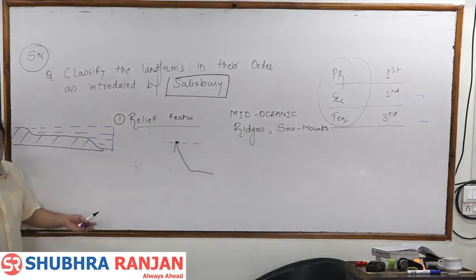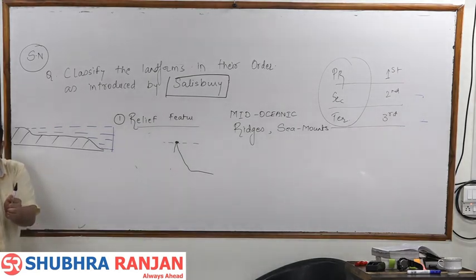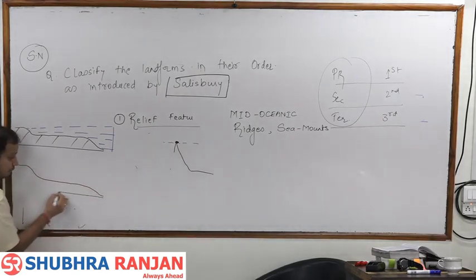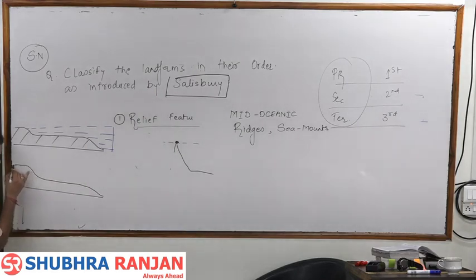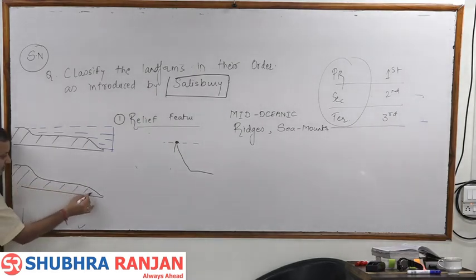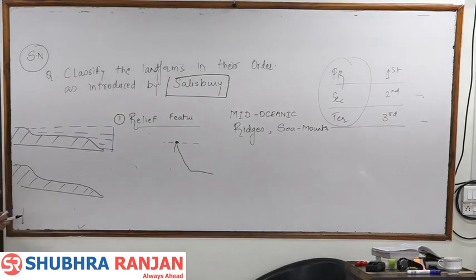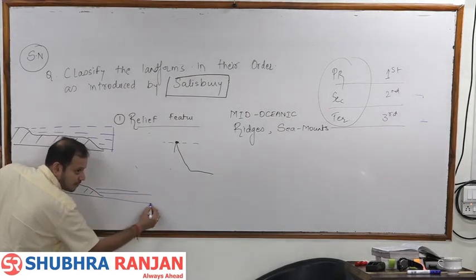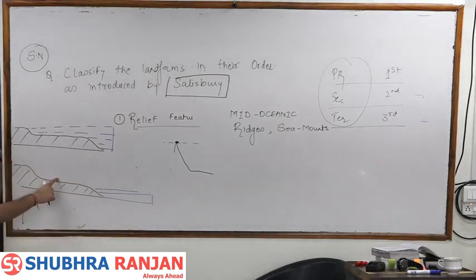So when the ice is formed, the sea level will fall down. Why will the sea level fall down? Because our rivers will freeze. There will be no movement of anything. And when the sea level falls down, is this the plain now?